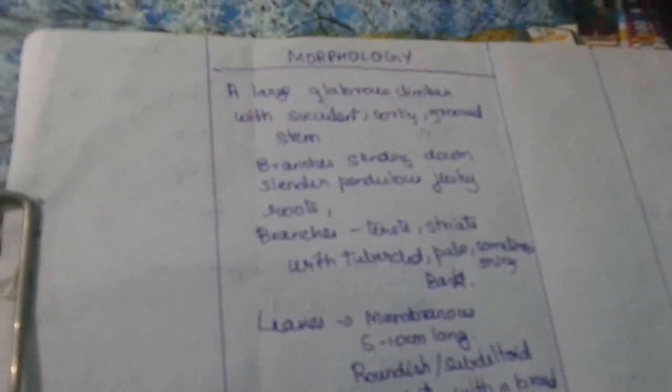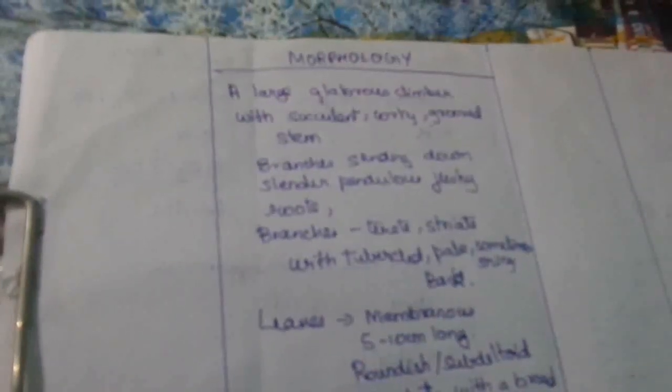Now coming to the morphology of Guduchi, Guduchi is a large glabrous climber with succulent, corky and grooved stems. It is a climber and branches send down slender pendulous fleshy roots. Usually when you see a Guduchi plant, there will be these aerial roots hanging down from the plant.